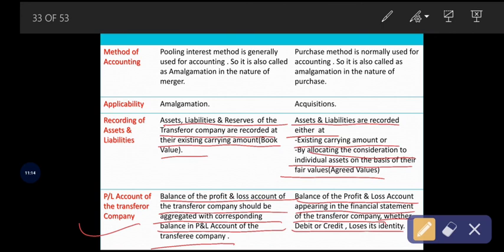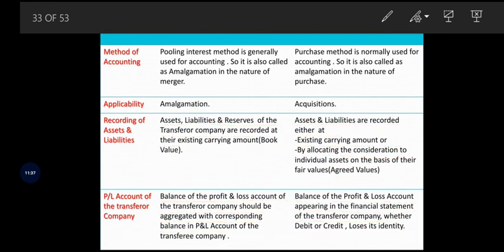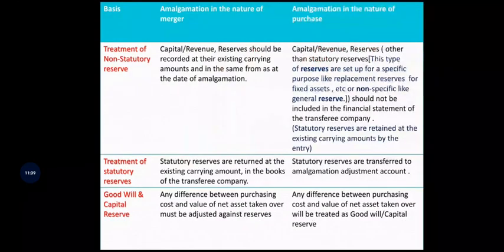So under amalgamation in the nature of merger, the balance of profit and loss account must be aggregated with the corresponding balance of the transferee company. But in case of amalgamation in the nature of purchase, the balance of profit and loss account of the transferor company, either debit or credit, will lose its identity. That's it. Okay, so see the next difference based on the treatment of non-statutory reserve.